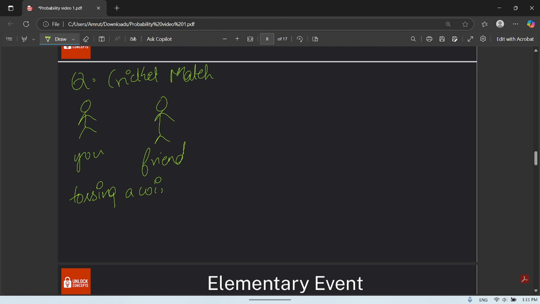When we toss a coin, you give a coin to your friend to toss it, he tosses the coin and you call either head or tail. If you call it as head and it is head, then you win. And if you call it as head but it is tail, then your friend wins.